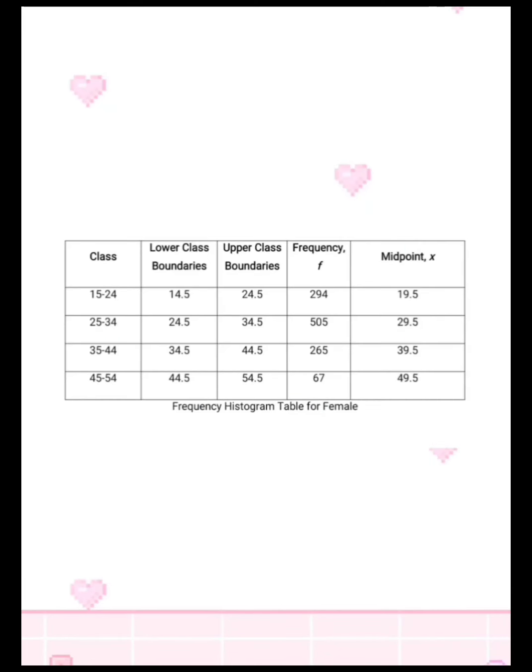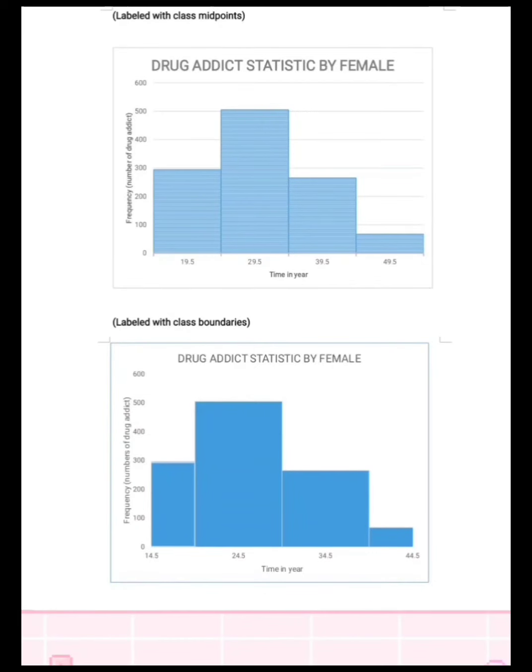And this is the data for the frequency histogram table for female. It still has the two types of label, with class midpoint and class boundary. So the difference of this label is in the vertical scale.